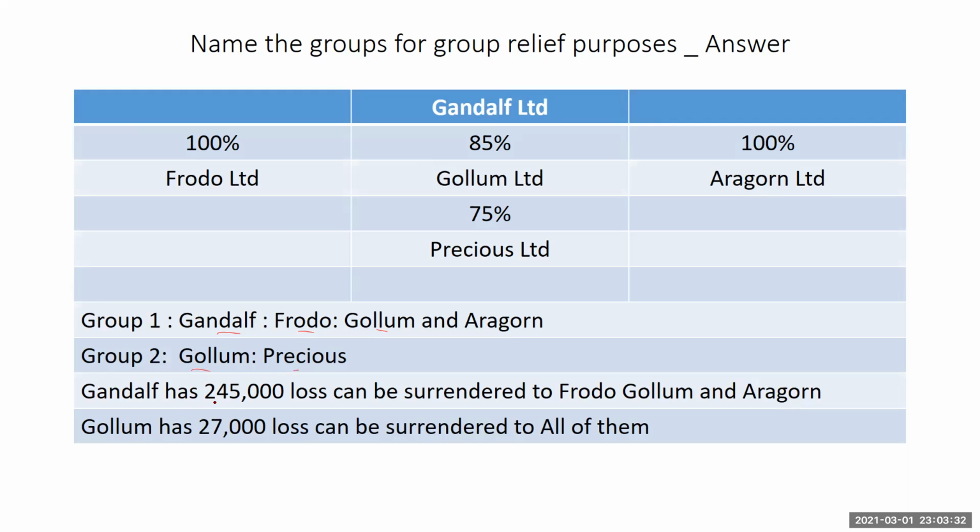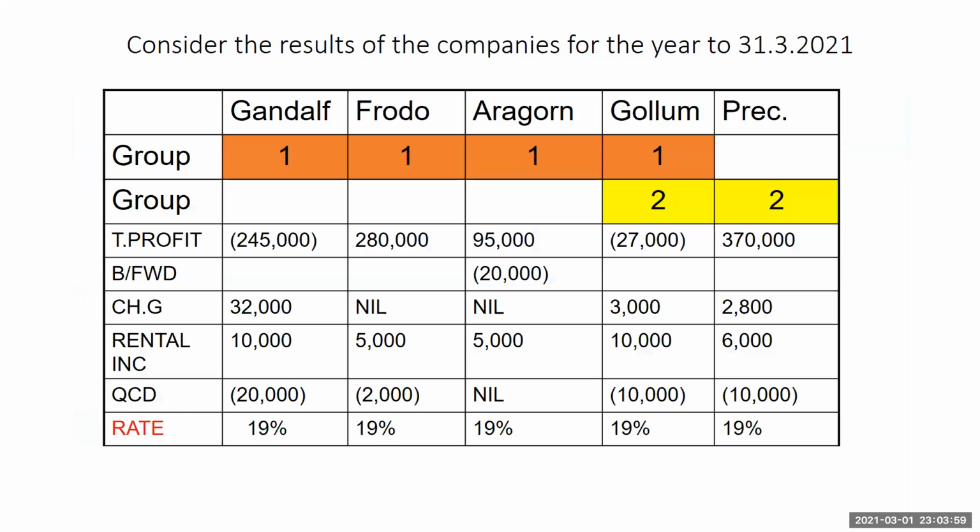Let's assume Gandalf has 245,000 loss to be surrendered to Frodo, Golom, and Aragon. And let's say Golom also has a loss, which can be surrendered to all of them. So Golom can surrender to this, because it's part of that group. Golom can surrender to this, it's part of that group. And again, Golom can surrender to Precious, either of the ways. All right. Let's take a tabular representation. So this is what we're saying, okay? Let's take through these calculations and see.